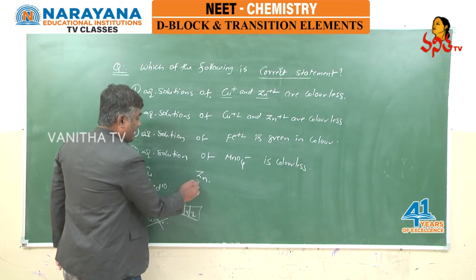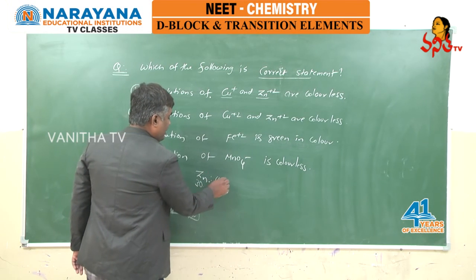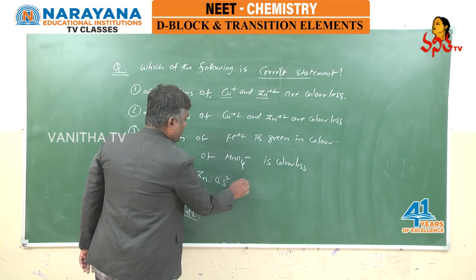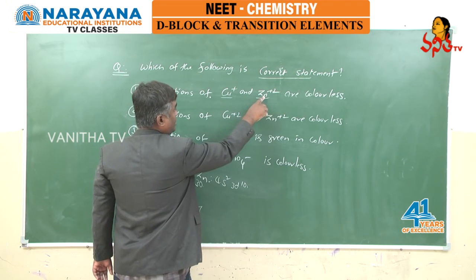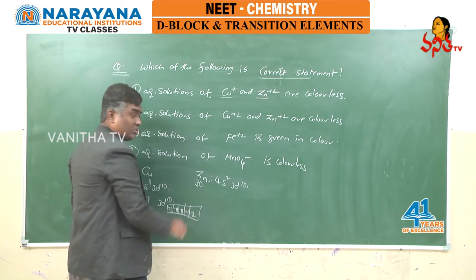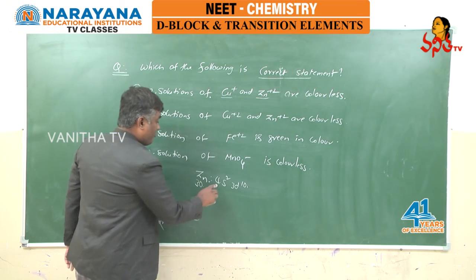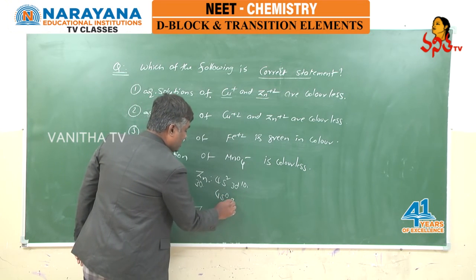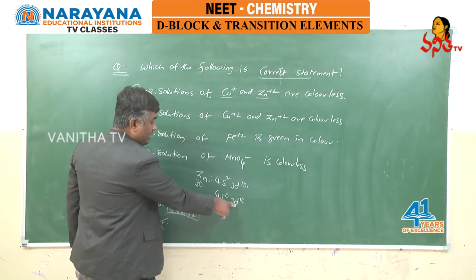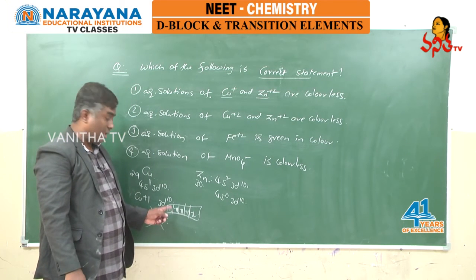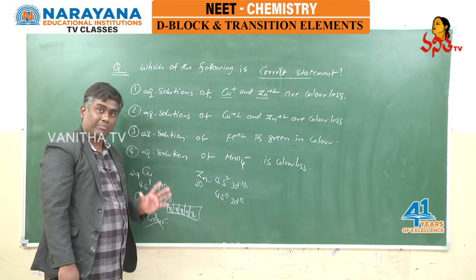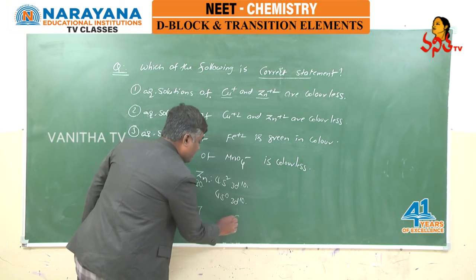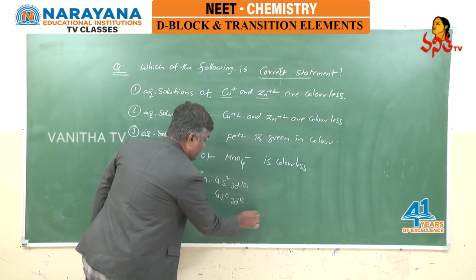If you look at zinc, atomic number is 30, valency configuration 4s2 3d10, and the given species is zinc plus 2. Zinc plus 2 means loss of 2 electrons from 4s, so it becomes 4s0 3d10. Again d10, a fully filled d subshell, unpaired electrons are absent, not exhibiting any color.